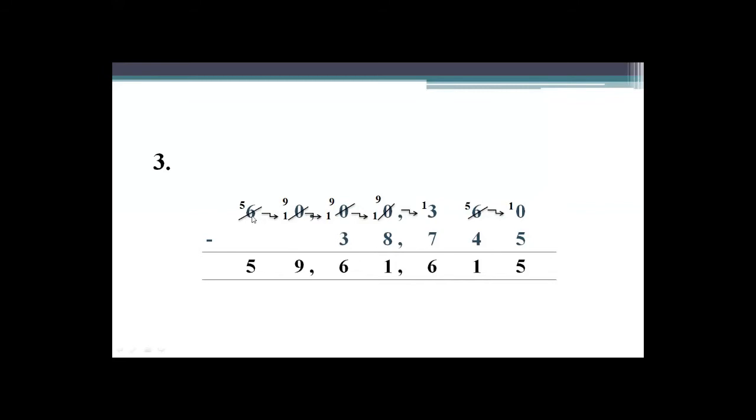So 6 gives 1 borrow to 0, it will become 10. Okay. When 10 gives 1 borrow to here, it will become 9. So now it is 10. Here one more is needed. So here you give 1 more borrow to this 0, then this 10 becomes 9 and this becomes 10. Now here 1 more borrow is needed. So when this 10 gives 1 borrow to this 3, it will become 13, and here remains 9.